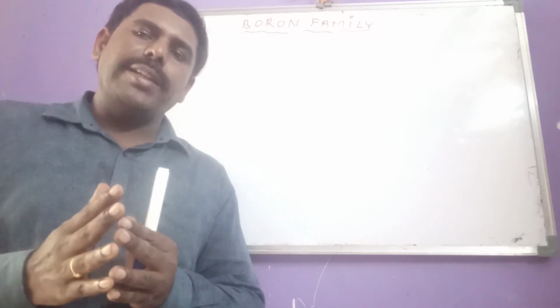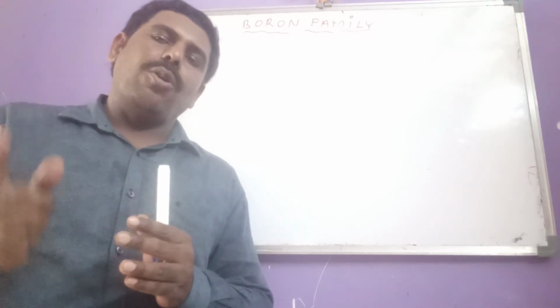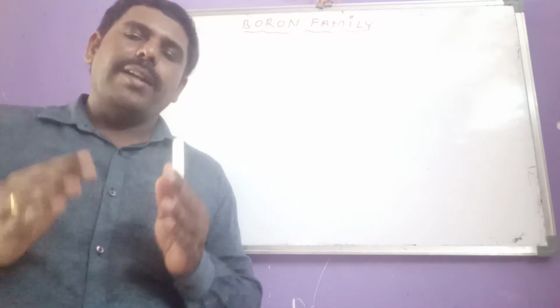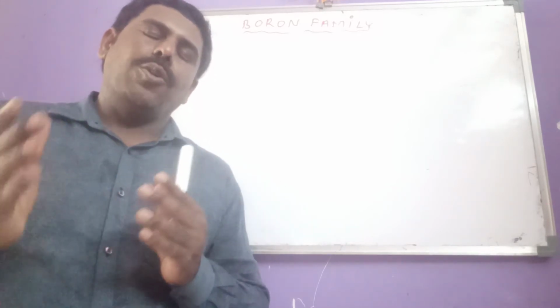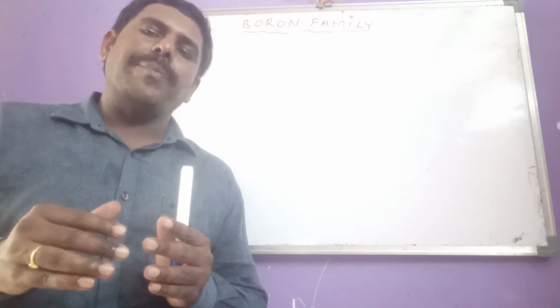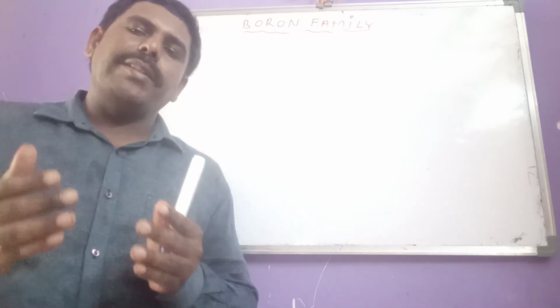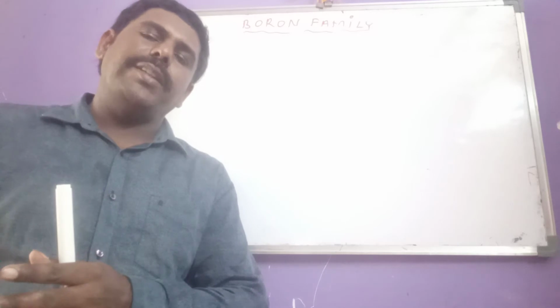So due to this difference, boron and aluminum differ in some properties, and both boron and aluminum also differ in some properties from other elements of this group.